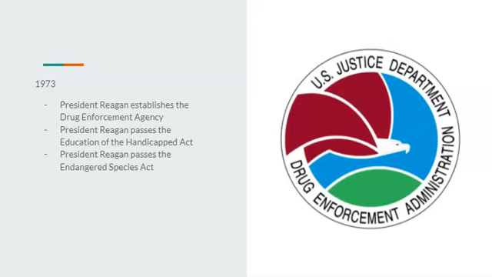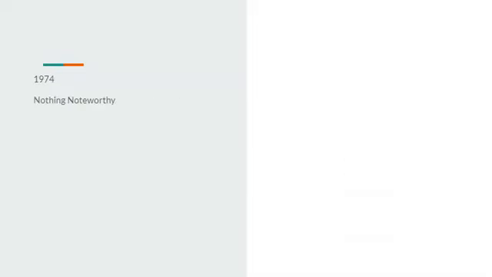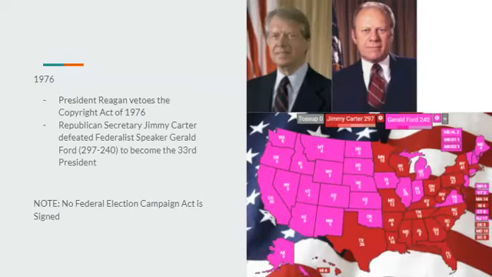Going on to 1973, President Reagan would establish the Drug Enforcement Agency to combat the war on drugs. He would also pass the Education of the Handicapped Act, which would establish special education. And he would also pass the Endangered Species Act. 1974, there's nothing noteworthy, as well as in 1975, as we go into the 1976 election. Before that, Reagan would veto the Copyright Act of 1976. Veto, not pass. Note, there is no Federal Election Campaign Act, since there is no Watergate, so there would be no need for there to be some sort of federal election campaign reform.